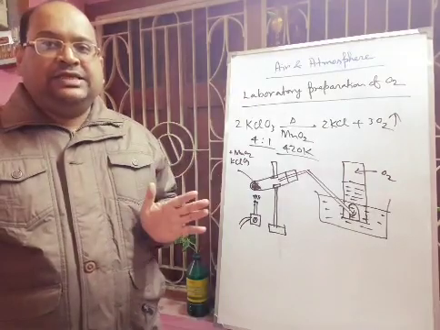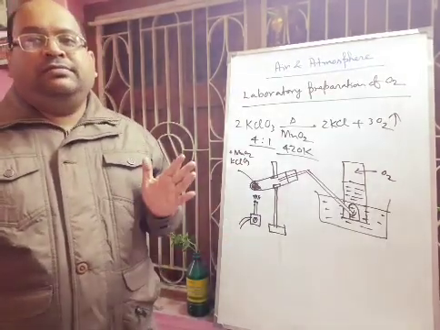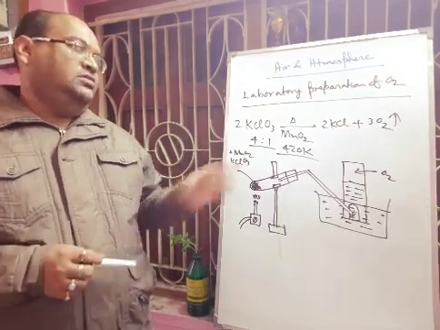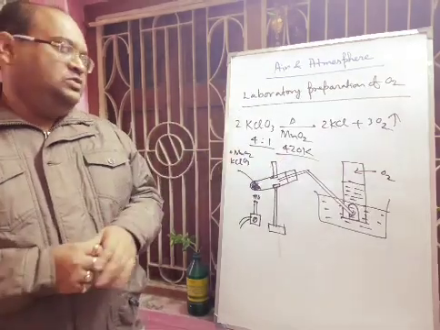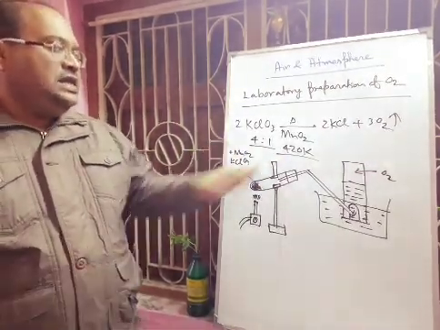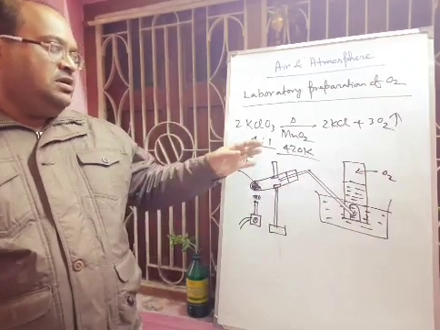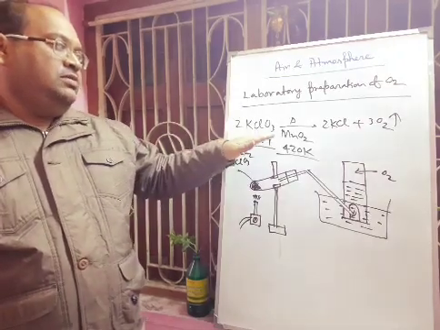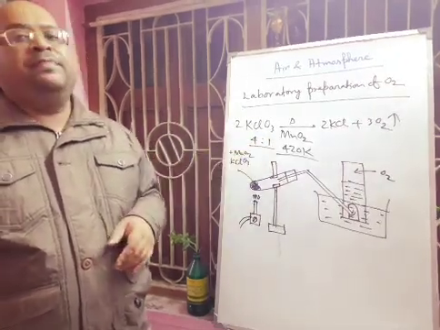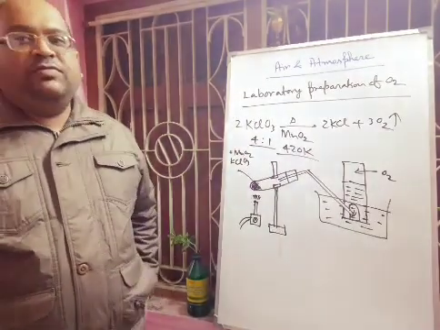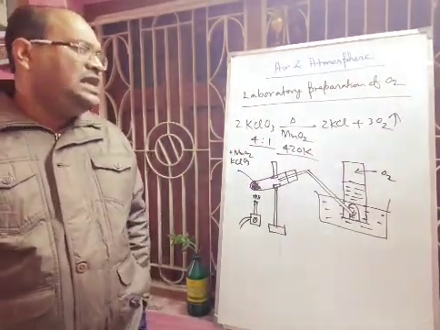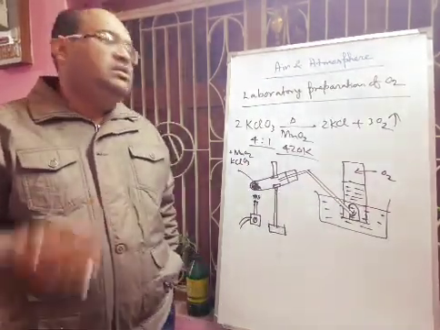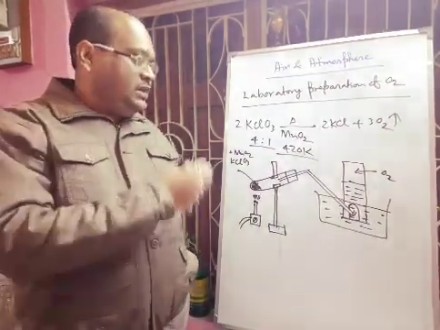A catalyst is a substance that increases the rate of chemical reaction without itself undergoing any chemical change. So before and after the reaction, the catalyst remains the same. It just increases the rate of chemical reaction. If we do not use this MnO2, a higher temperature is required. But when we use a catalyst, at lower temperature we can do this reaction very easily, and the decomposition rate will be very high. Another oxygen preparation at room temperature is given in your book: the decomposition of hydrogen peroxide using again MnO2 catalyst.